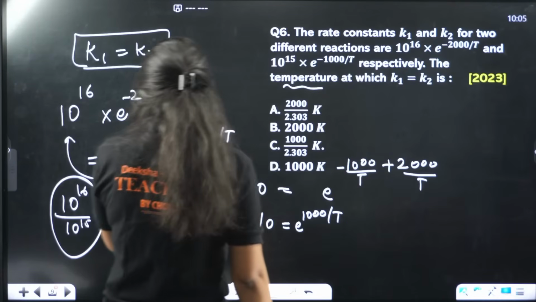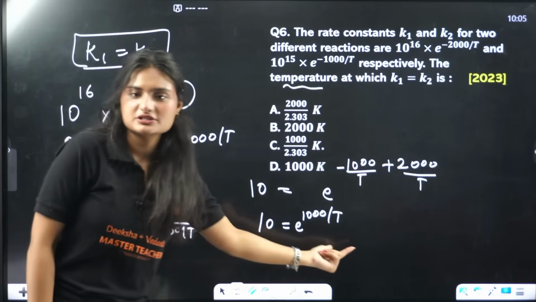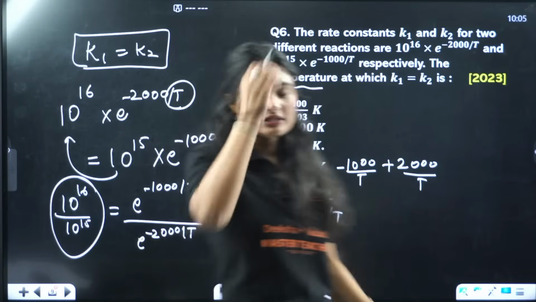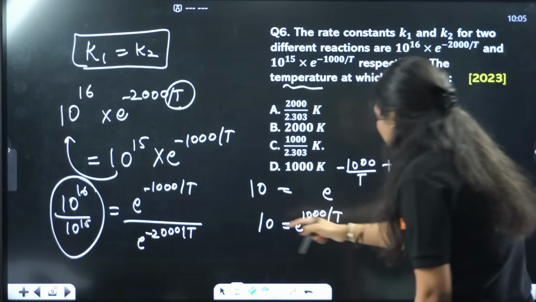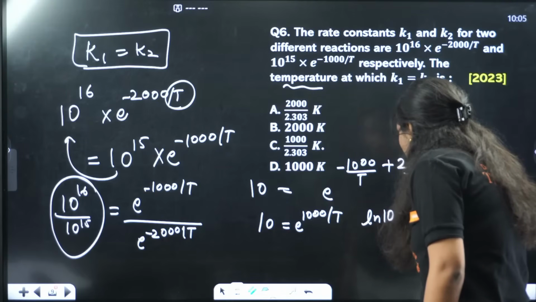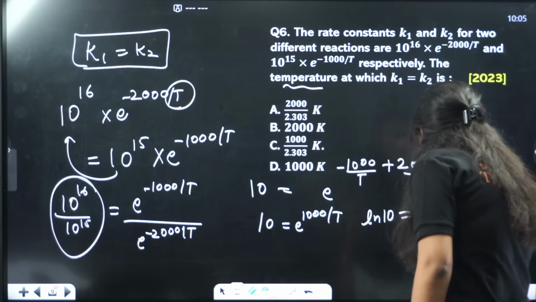Now, what is the log of this? This is exponential. For exponential, the logarithm is the natural logarithm. We take natural logarithm on both sides. ln of 10 equals 1000 by t.